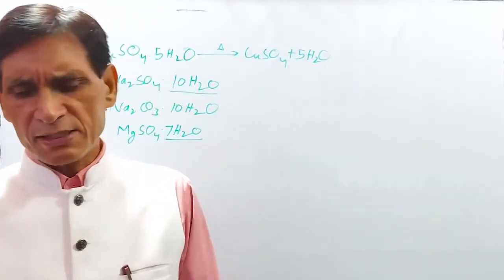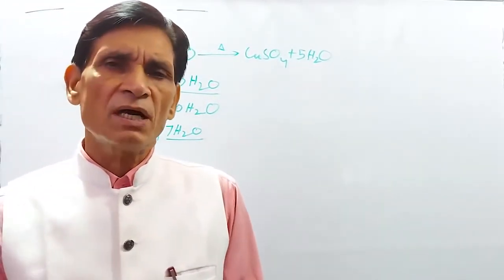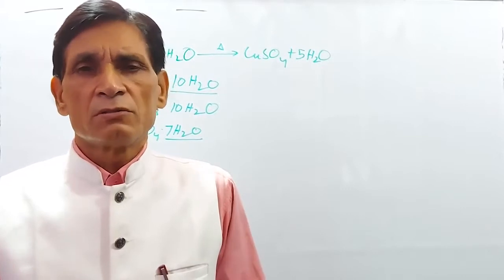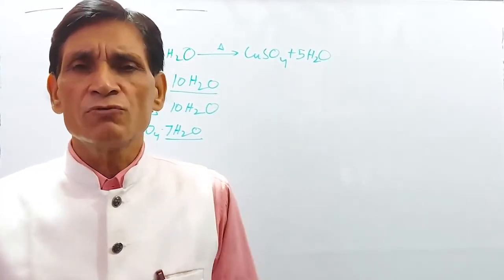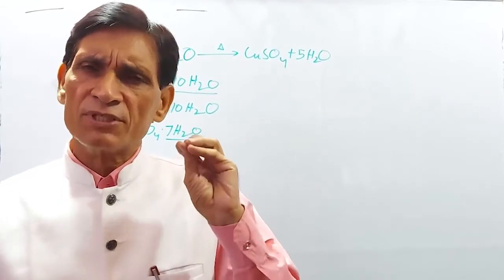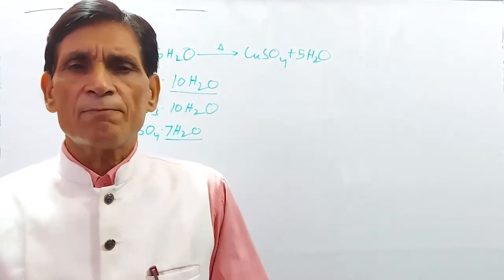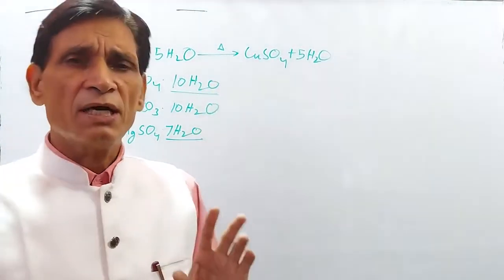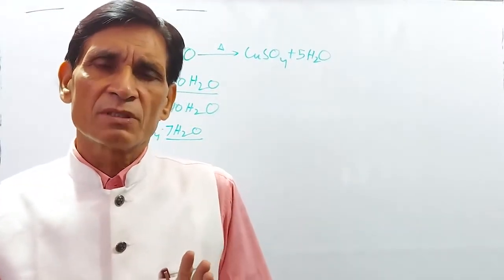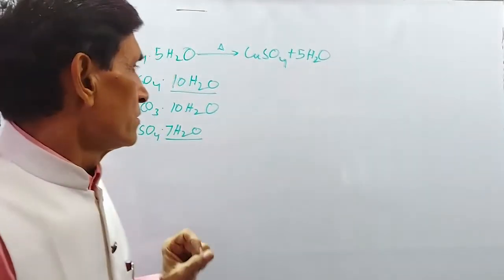Now the next point is hydrated salt. Those compounds which contain water of crystallization are called hydrated salts.